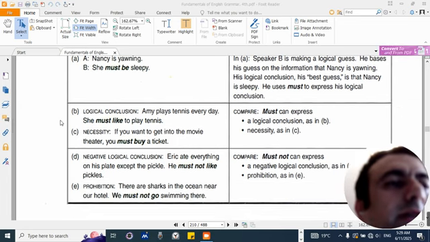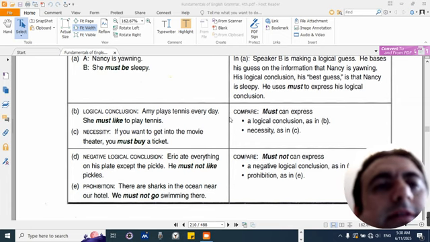B. Logical conclusion: Amy plays tennis every day. She must like to play tennis. C. Necessity: If you want to get into the movie theater, you must buy a ticket. Compare must: must can express a logical conclusion as in B, or necessity as in C.